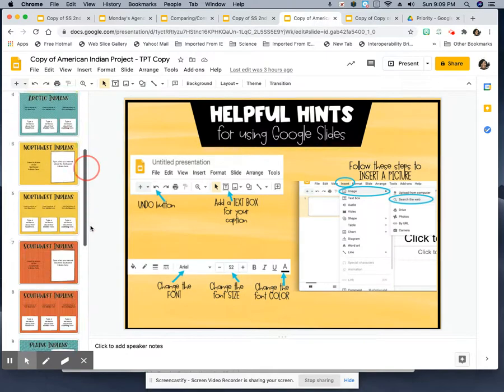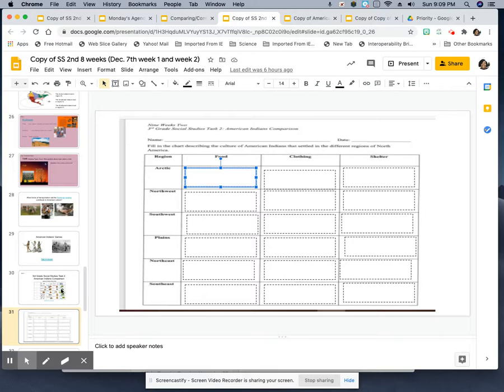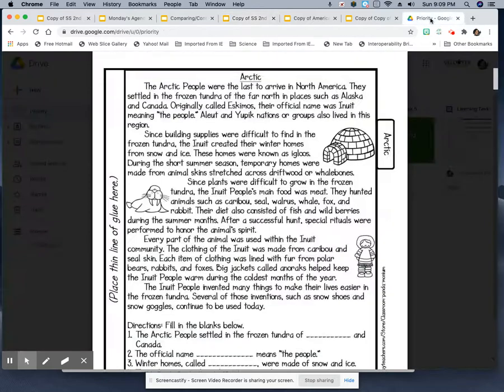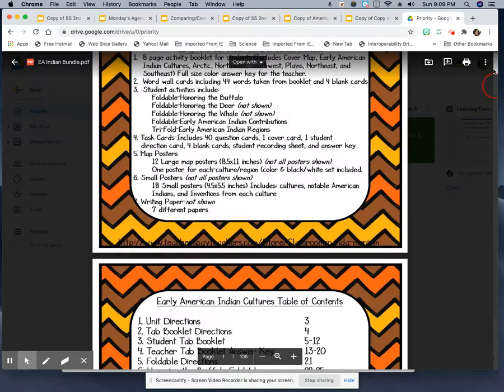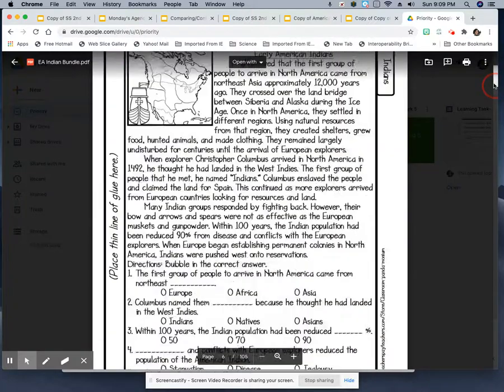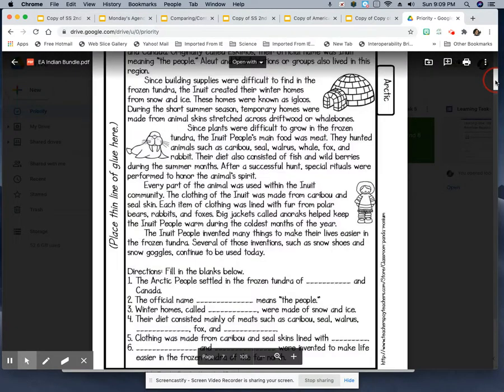Now, you can use your notes here. You can use this, and I also will be giving you something like this as well, some different passages about the early American Indians. This passage talks about the Arctic Indians and what kind of food, shelter, and clothing they live in, and then there are some comprehension questions as well.